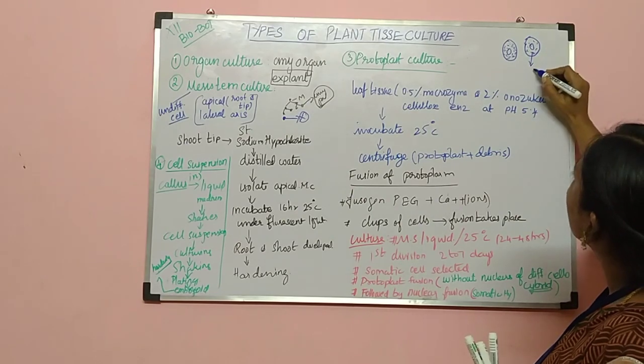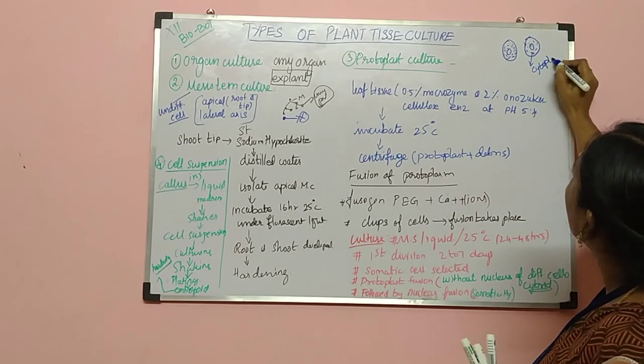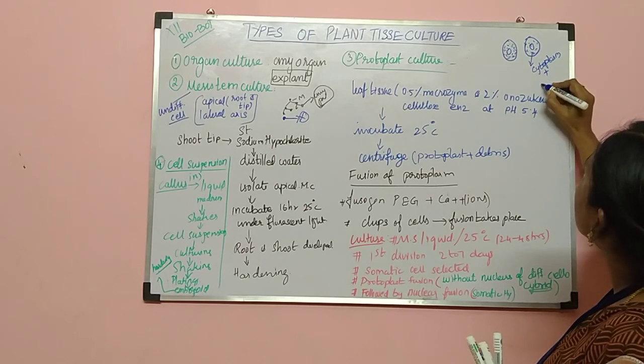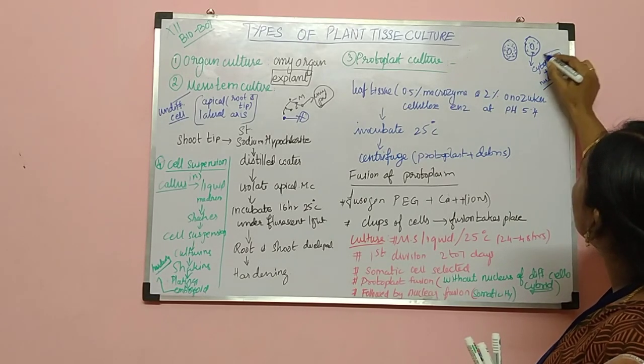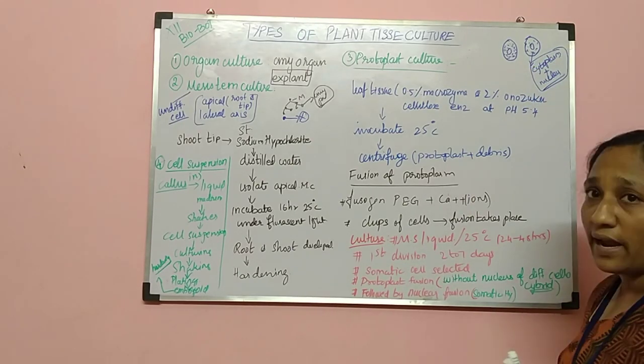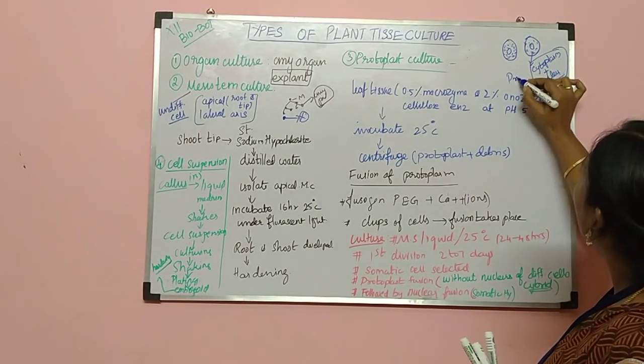Protoplast means cytoplasm plus nucleus. All those things, these two, or we can say it as protoplasm.